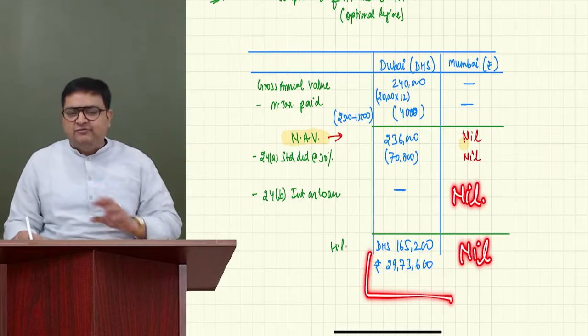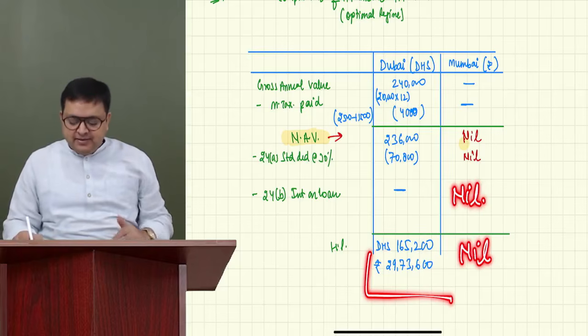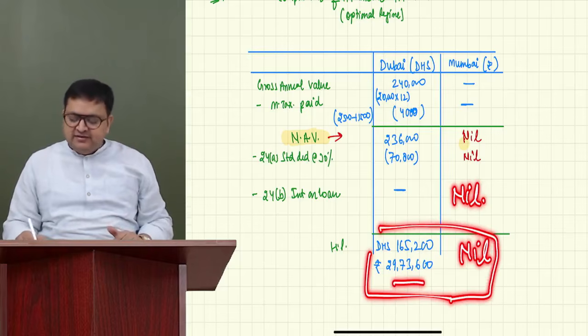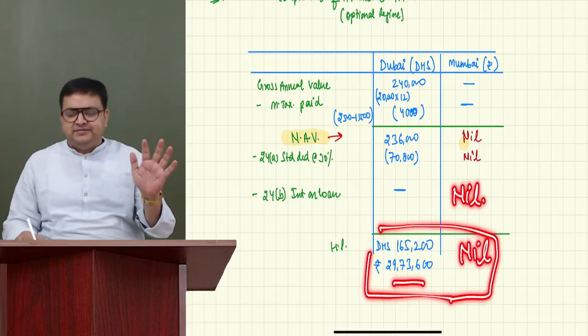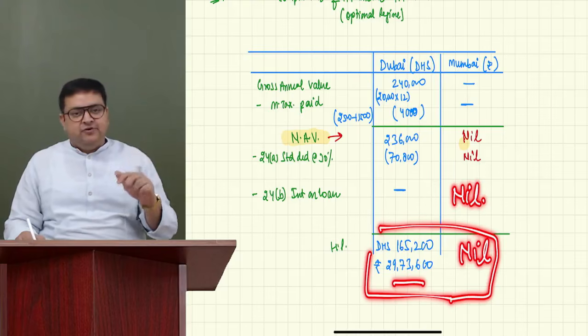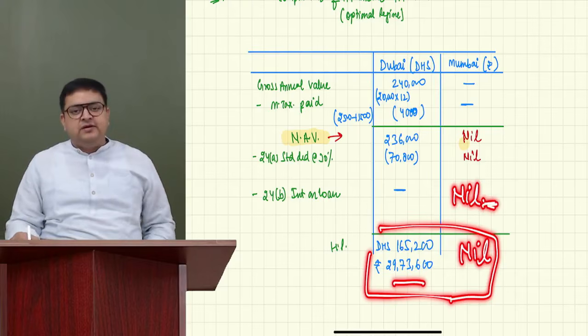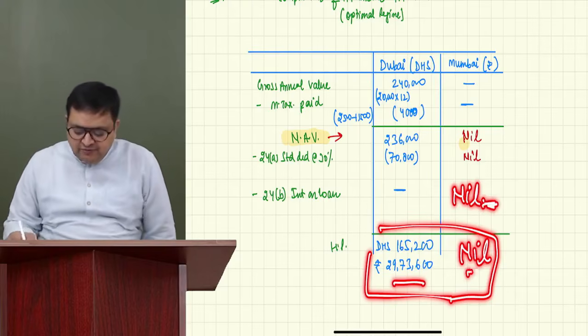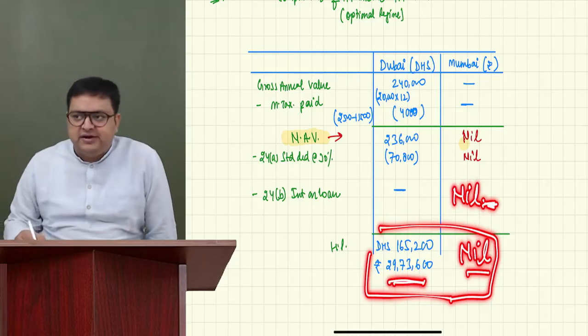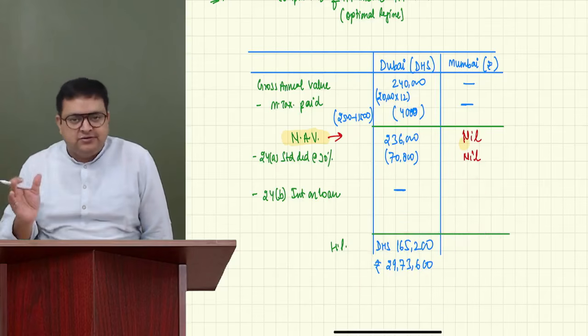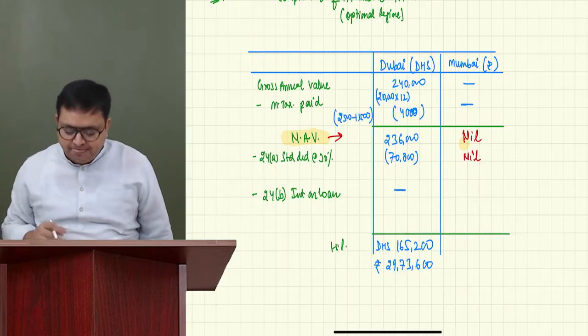Everybody agree with me? So now we will not do default. For default, 29,73,600, my question is done. Correct? Because we don't get interest on borrowing deduction for default regime. So here it will be nil, 29,73,600. Let out property is same in both. So for default, my question is done.